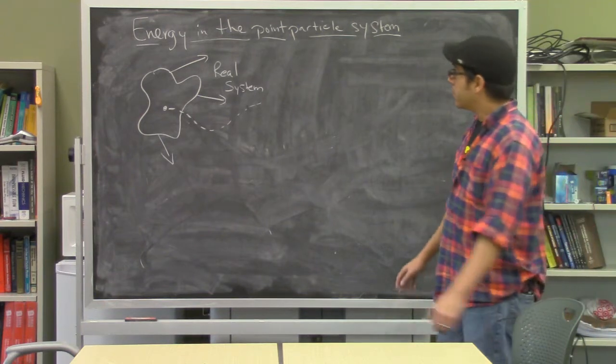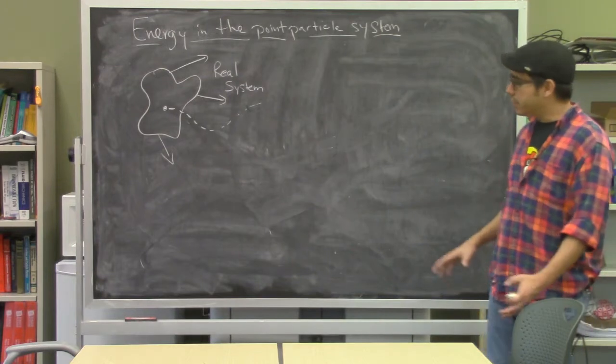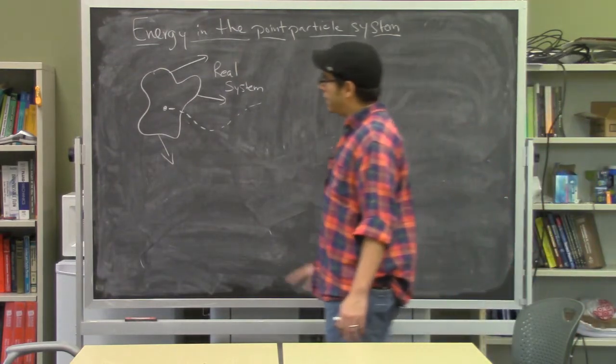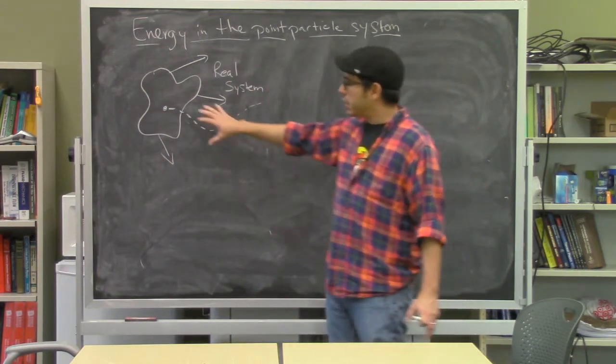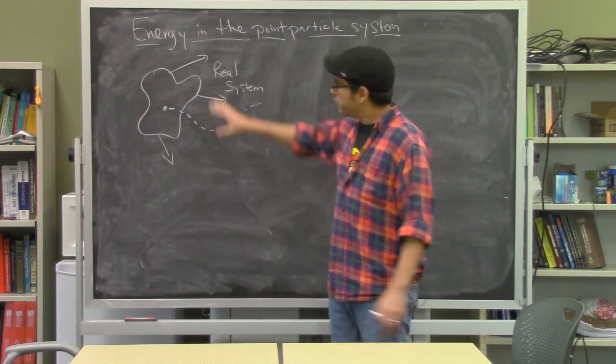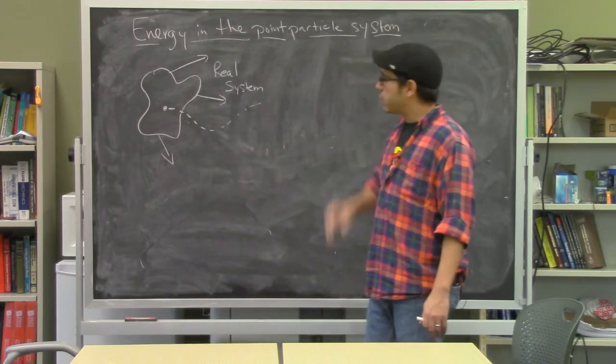All right, in this video, I'm going to talk a little bit about the energy in a point particle system because it is a very challenging concept to understand. So let's say you have an extended system, so some object that has some shape to it, and there's some forces which are applied to that object, and it follows some path, right?